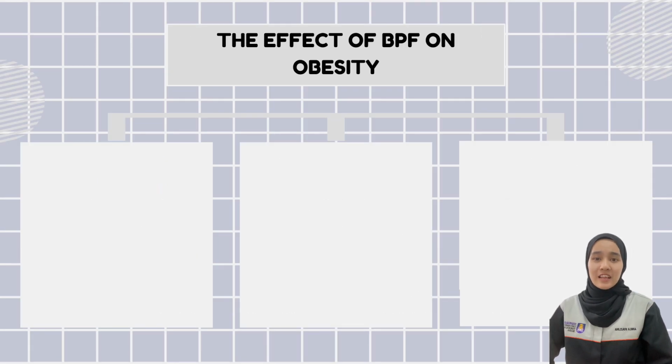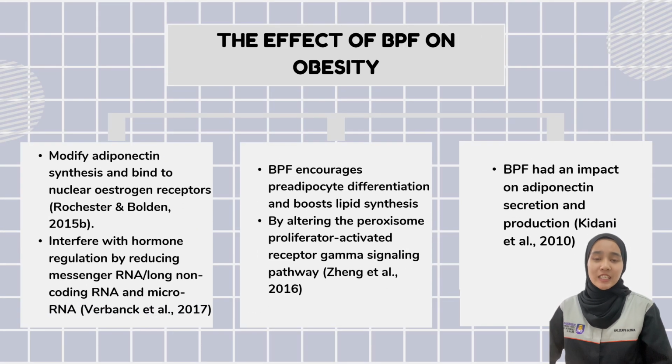One of the major health problems, particularly in Asia, is obesity. Endocrine disturbances have been linked to obesity in the past, according to scientific studies. BPF alters the typical endocrine metabolic pathway in adipose tissue, which raises the risk of obesity. BPF was discovered to be a part of numerous molecular pathways that lead to obesity.